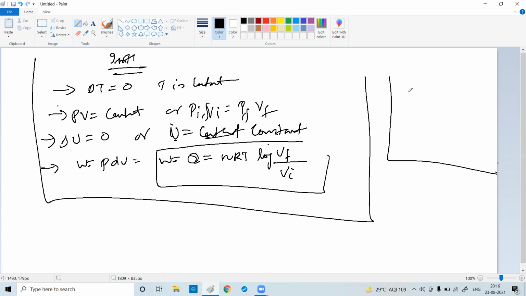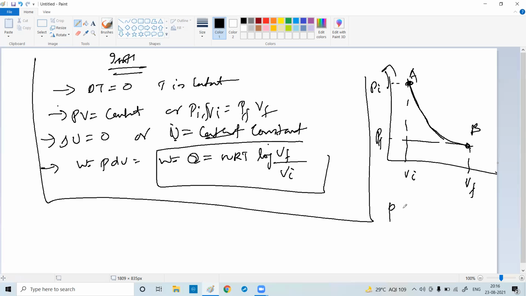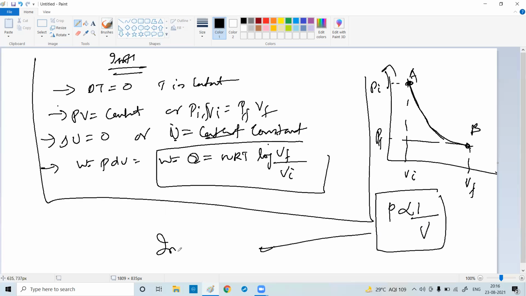And the graph is like this. This is VF, this is VI. This is PF, this is PI. And this is A, this is B. If you see, the pressure and volume are inversely proportional. Inverse relationship. Did you understand, all of you? Harsh, clear?